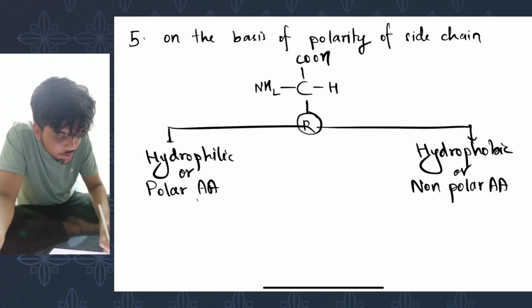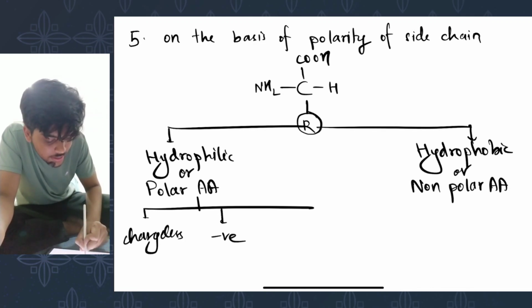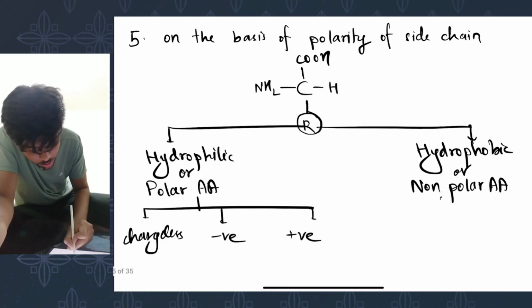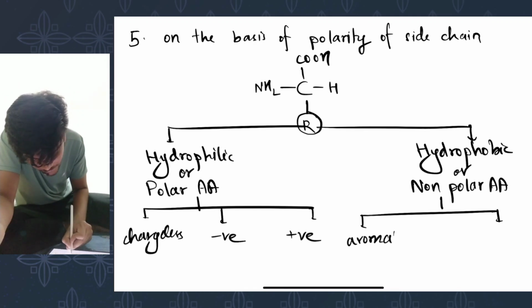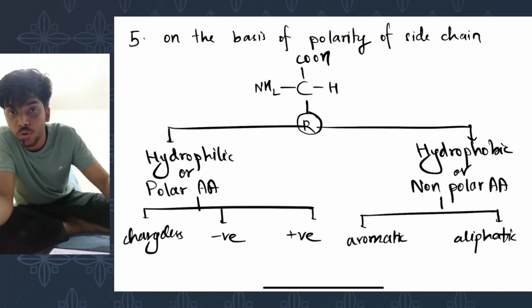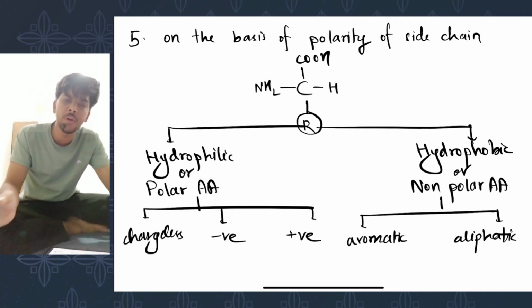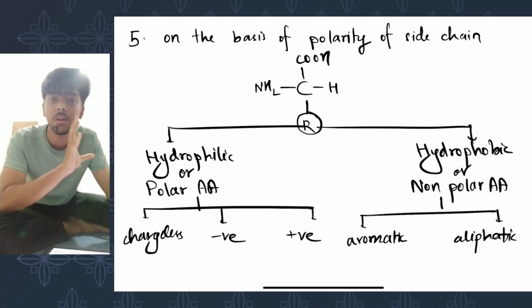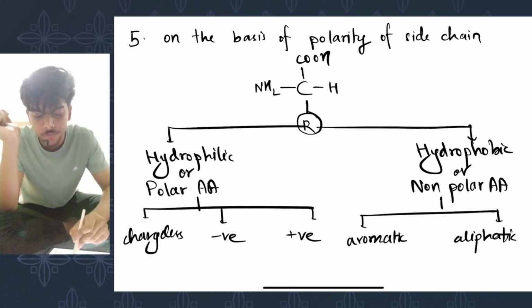Under hydrophilic amino acid, there's your chargeless polar amino acid, negatively charged polar amino acid, and positively charged amino acid. Under non-polar amino acid, there's your aromatic amino acid and aliphatic amino acid. The examples of which you can check out on your own with the help of any book you have for biochemistry. And that's it for the classification of amino acid, and that covers a majority portion of amino acid. The answer to the most famous question under amino acid, that is the classification of amino acid. Let me revise the whole thing for you in very short.